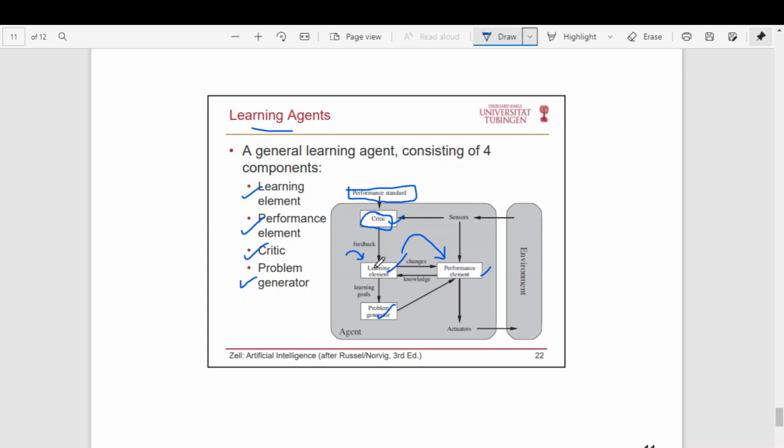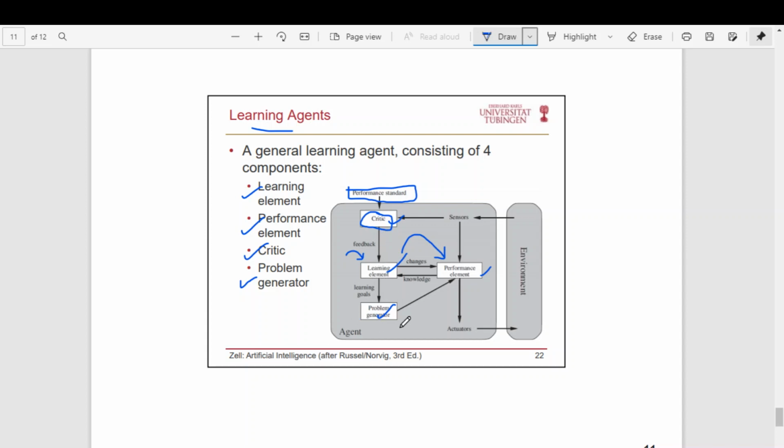So if the agent's performance is not matching the standard, then the critic will criticize. If the agent's performance is matching the standard, then the critic will appreciate the agent. Is it clear?